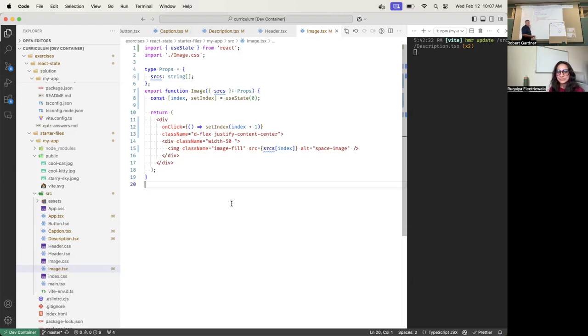Okay, it got clicked. What's the first thing that happened? What happens when you click it? You get a click event, and it's handled by the click event handler. So this arrow function gets called, and we're calling setIndex and we're passing it index plus 1, which is going to be 4.